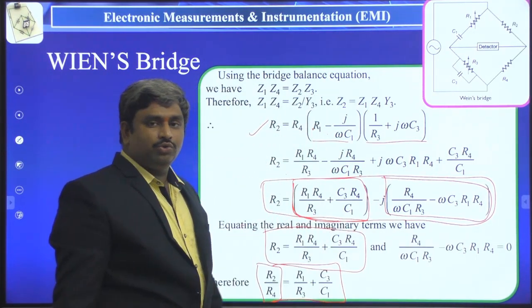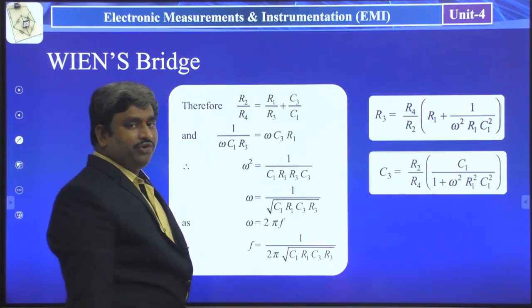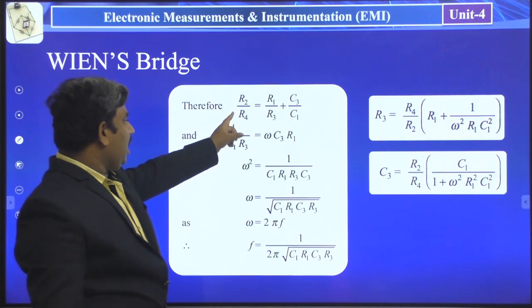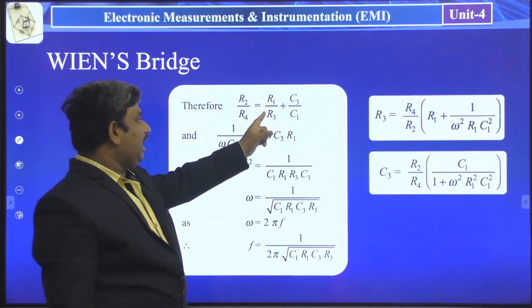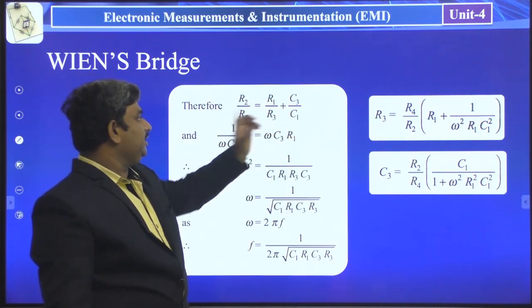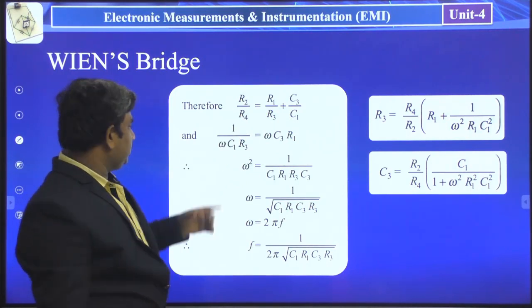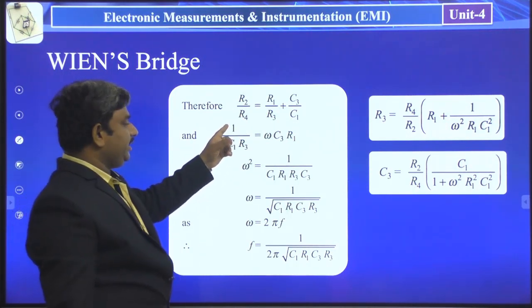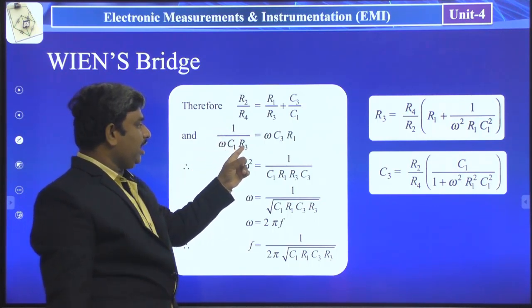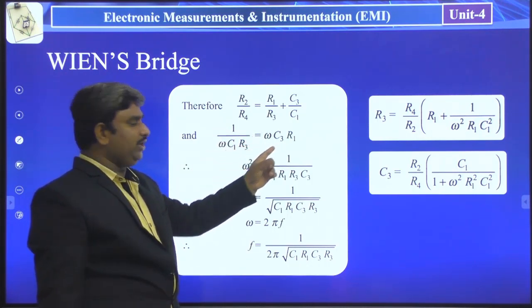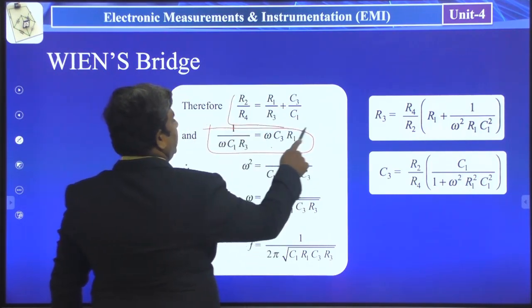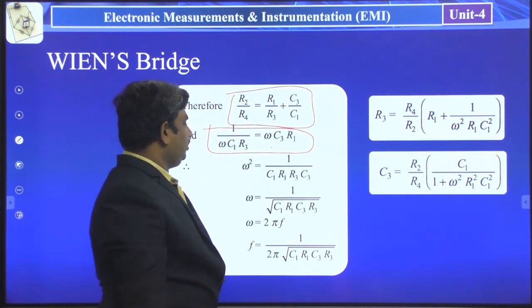So these are the two expressions we have to form. From the two expressions, finally I am writing R2 by R4 is equal to R1 by R3 plus C3 by C1. So this is the first expression. And the second expression, from the imaginary terms, is 1 by omega C1 R3 is equal to omega C3 R1. So this is the expression from imaginary terms. This is the expression from real terms.